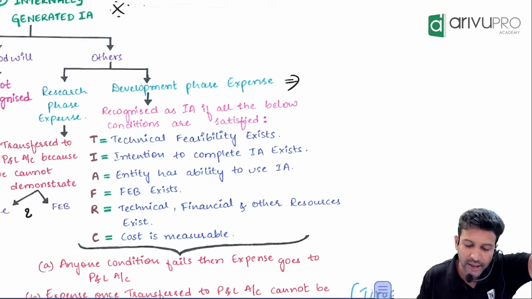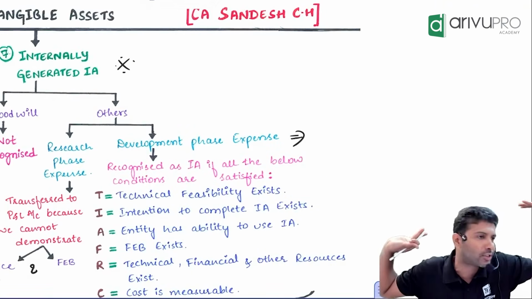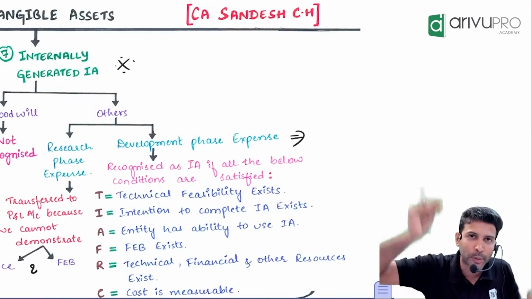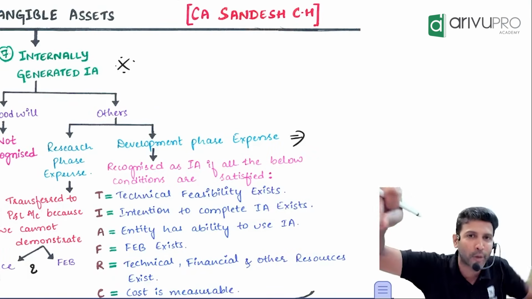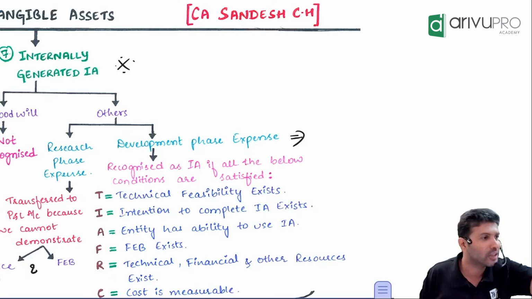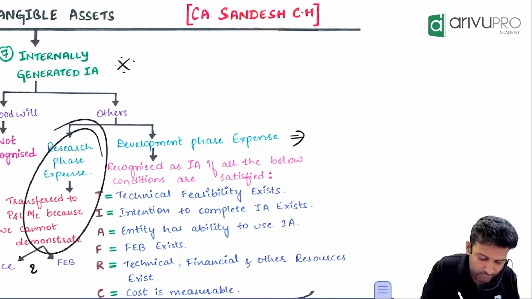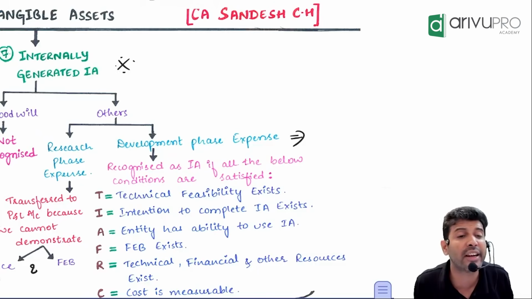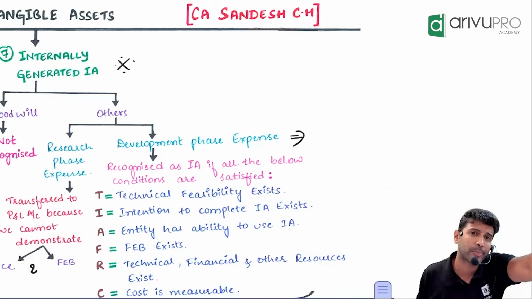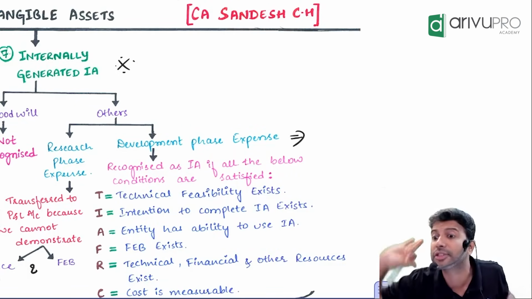Sir, this expenditure is like Tirupati Hundi. Once you put money into the Hundi, can you say, oops, I was thinking to put 100 rupees, by mistake I put 500 rupees, give it back? Can you collect it back? Once gone means gone. Same thing here also. Sir, company is saying, first year I did research. Research phase expenditure, transferred to P&L.